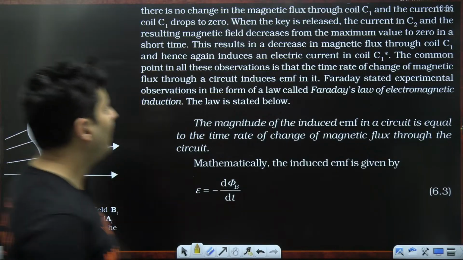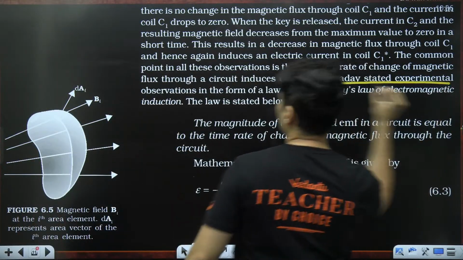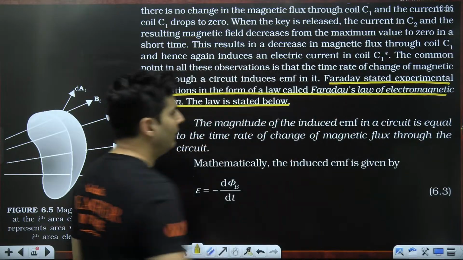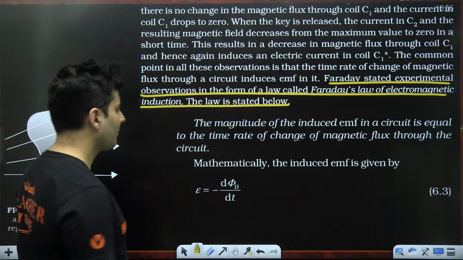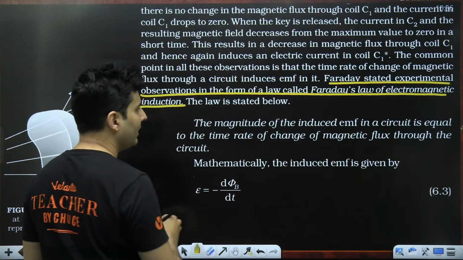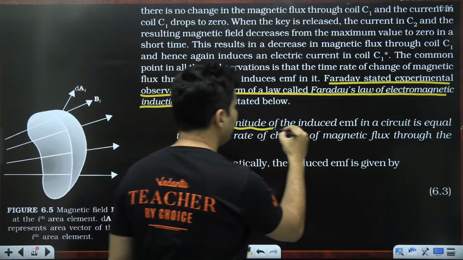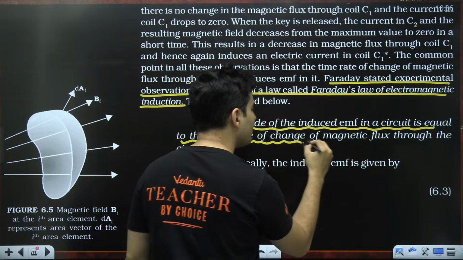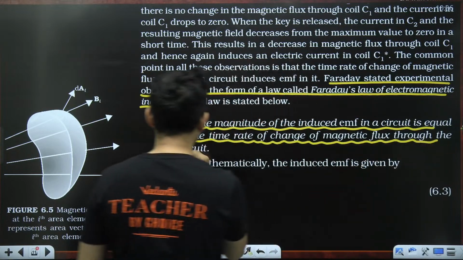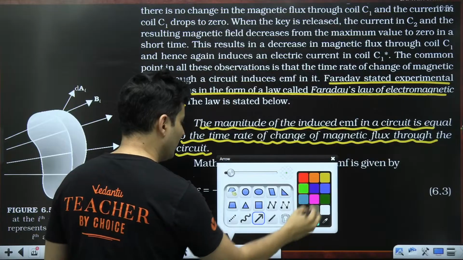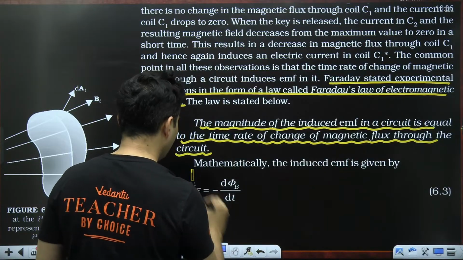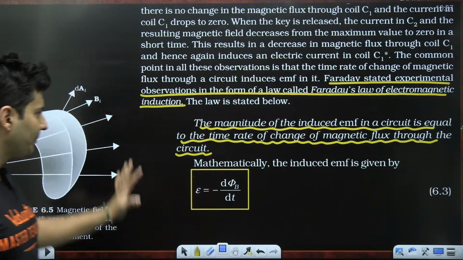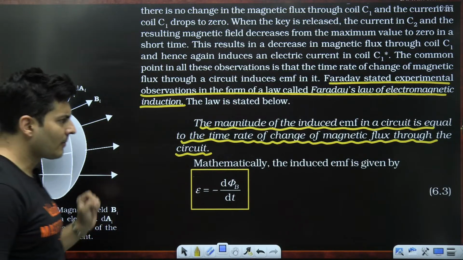Faraday's law is stated as Faraday's law of electromagnetic induction, which says that the magnitude of the EMF is equal to the rate of change of the flux through the particular circuit, and the formula for this is exactly this one. EMF which is induced is d phi by dt. I'll come to it, why minus sign.